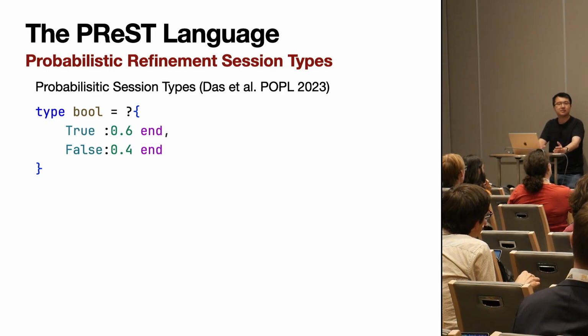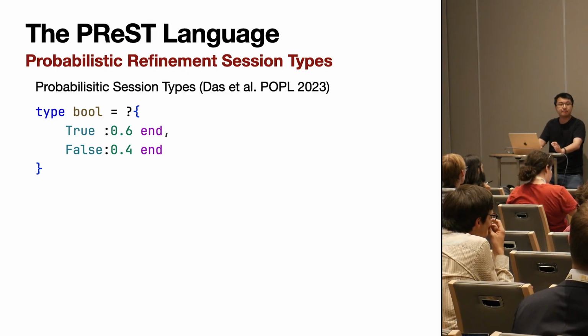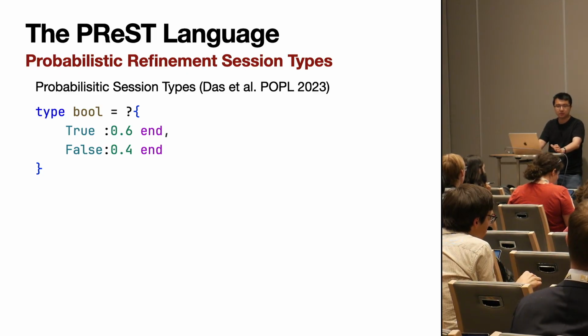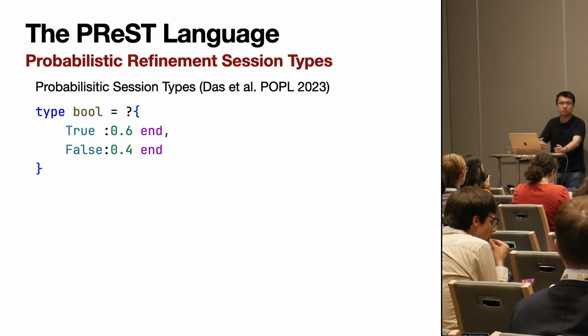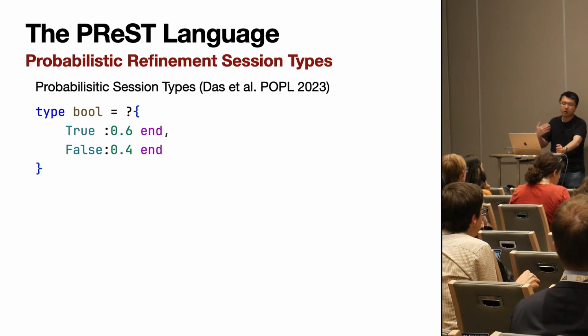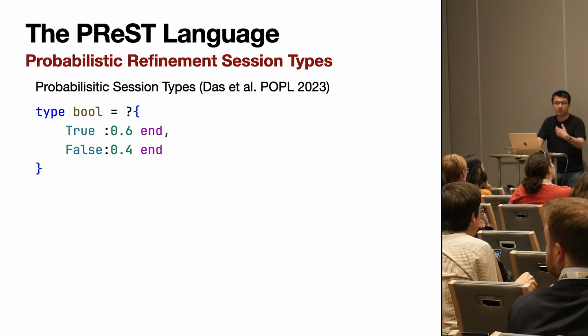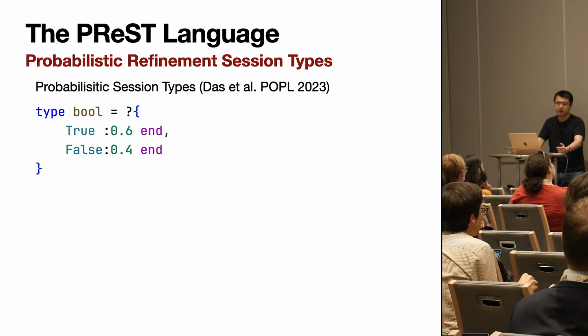Our sender has access to its own sources of randomization, and it must provably produce a message of either true with 0.6 probability or false with 0.4. On the other hand, our receiver, which is receiving this probabilistic bool, can now rely on this randomness, true and false, as a source of randomness to generate new probabilistic messages.